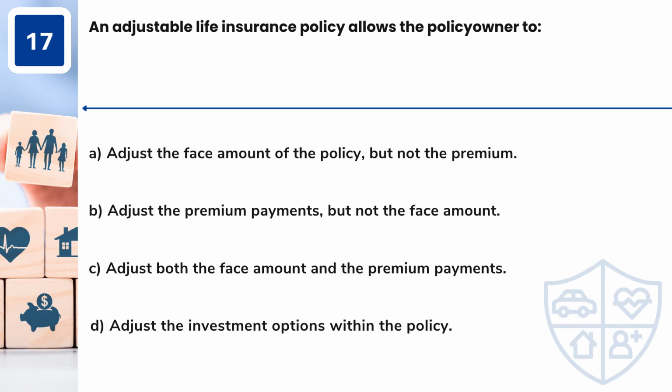Question 17. An adjustable life insurance policy allows the policy owner to A. Adjust the face amount of the policy, but not the premium. B. Adjust the premium payments, but not the face amount. C. Adjust both the face amount and the premium payments. D. Adjust the investment options within the policy.